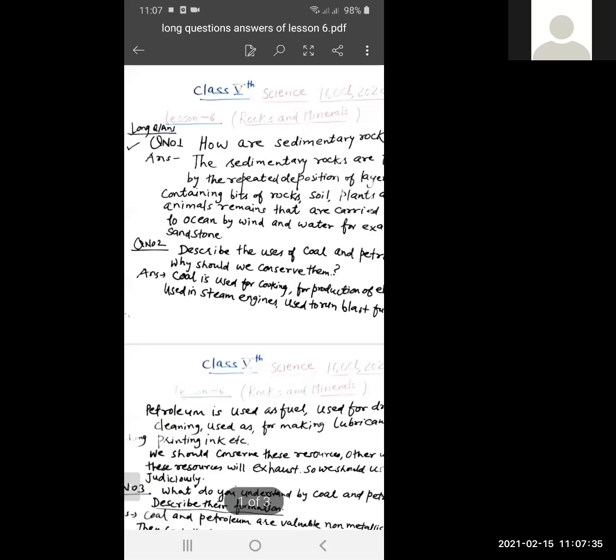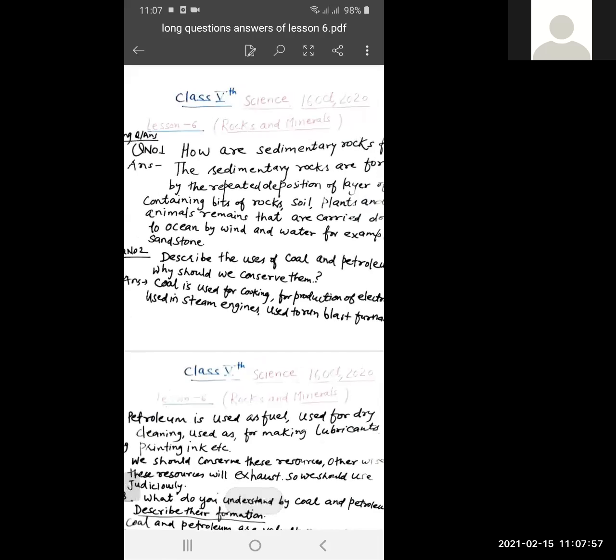Good morning, students. We were doing lesson 6, rocks and minerals. We have already completed the back exercise as well as the short question answers. Today we'll start with the long question answers. Clear, students?